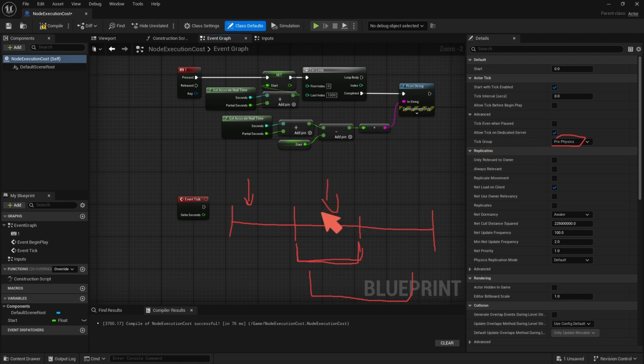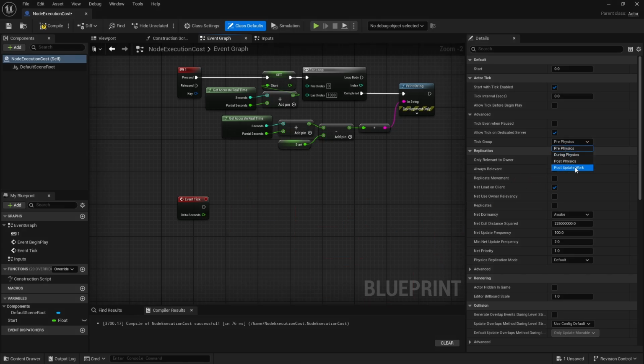And this can be unsafe, because what can happen is, let's say my character's or this specific actor's physics is happening in here, but my during physics tick happens here. Now, I'm not going to get the update, but it can also happen here. So it might happen randomly during the physics, and I don't have control over that. So if I'm modifying or getting transforms on event tick, I'm going to get weird results if I'm doing something like this. And then you have post physics. So I think this is right after the physics happens. And then there is post update work. I'm guessing that's after rendering and everything. It's one of the last things to tick, basically. So that's the 4 options we have.